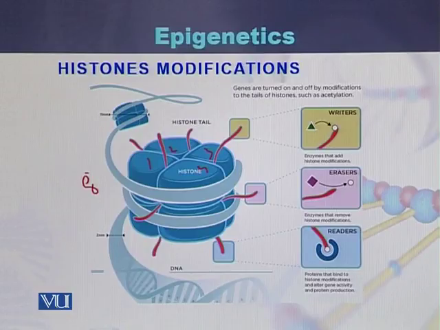We can consider that some enzymes work as writers, some enzymes work as erasers, and there are some enzymes that work as readers. Some enzymes add histone modifications, so they can be considered writers, while those enzymes that remove the histone modifications can be considered erasers. Those proteins or enzymes that enhance or block gene expression can be considered readers.